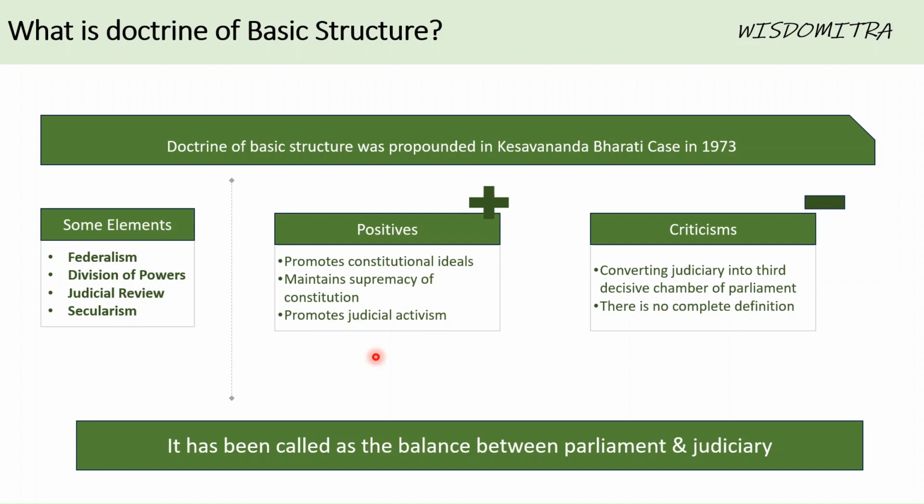The criticisms are, one, it's converting the judiciary into a third decisive chamber of parliament. After Lok Sabha and Rajya Sabha, the judiciary can stop or declare a law ultra vires if the basic structure is being violated. The second aspect that those who criticize basic structure point out is that there is no complete definition of what is basic structure. These are the elements of basic structure, but there can be more to it, or other things that are there. But all in all, most people have considered it to be a balance between parliament and judiciary.